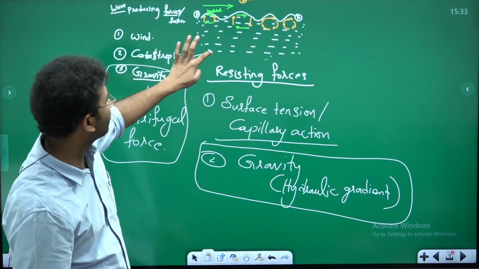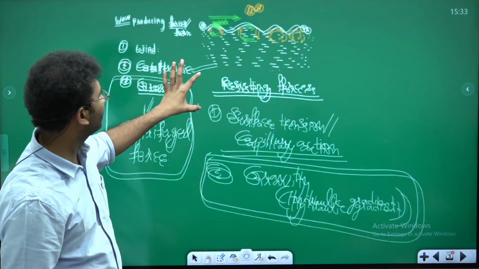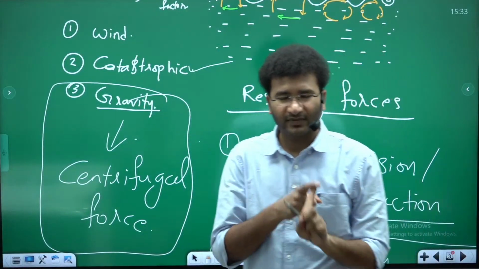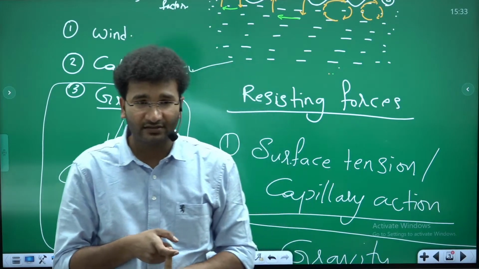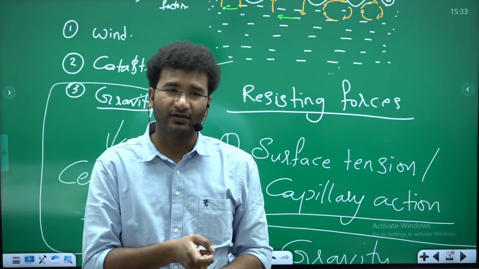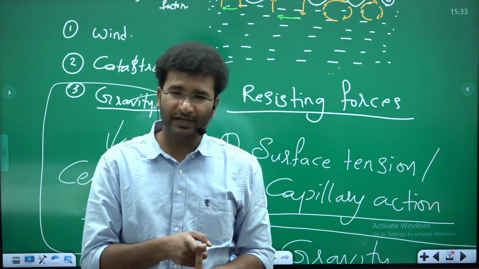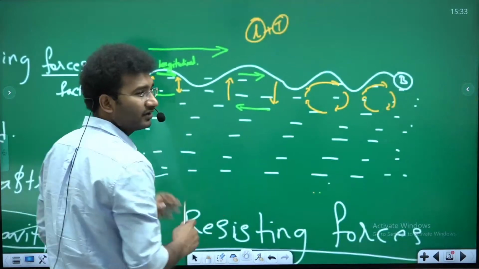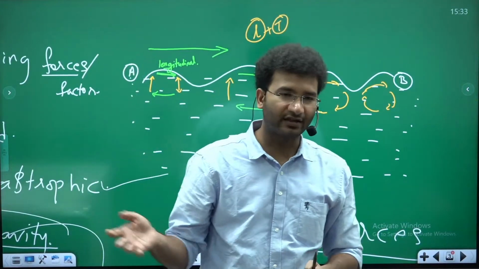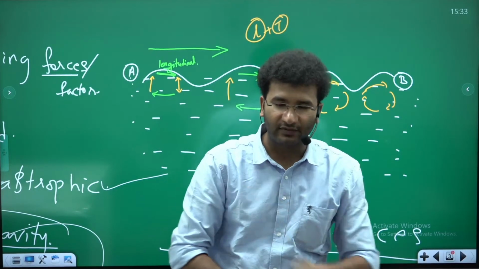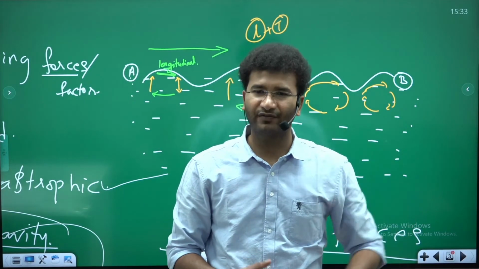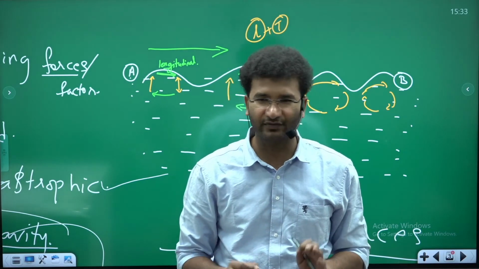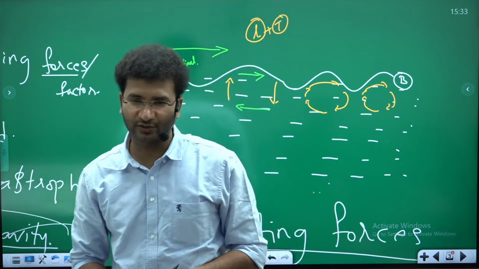Now the next factor that you need to know is catastrophic forces like tsunami, which will also create a wave. Earthquakes will also create a wave. And also landslides. Imagine there is a big mountain and this big mountain falls into the water. It will create waves. Glaciers can break away and fall back into the water. It will create a set of waves. So catastrophic events and anthropogenic activities can also create waves. So these are some of the forces that you need to know.